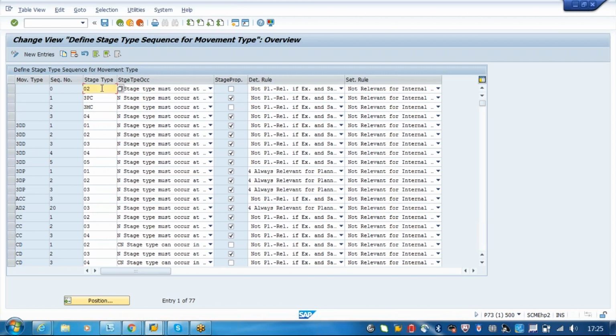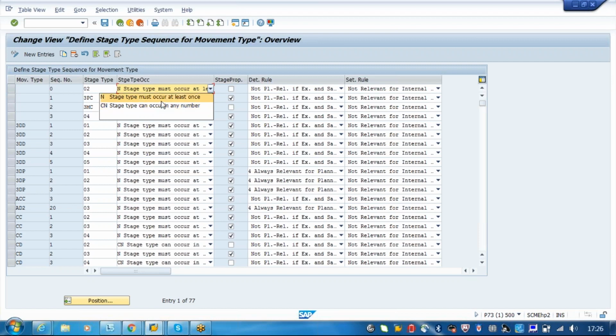Stage type is nothing but 01, 02. It's a pre-carriage, main carriage. After that, this is a description. It says whether it should occur or not occur. It's optional in the sense either it can occur or not. And if you say n, it must be there.